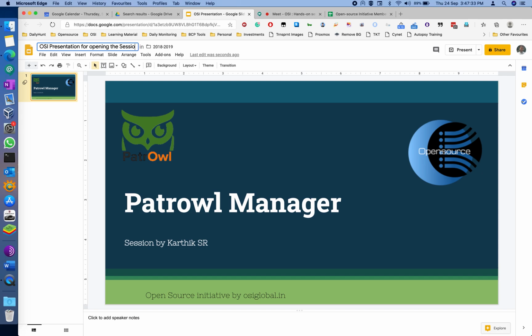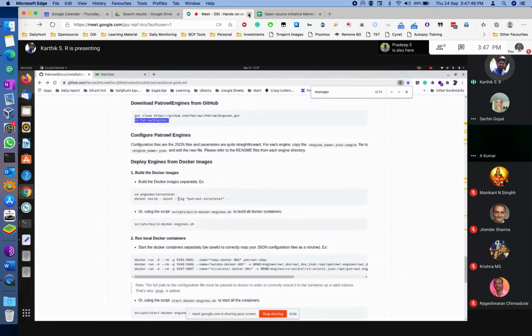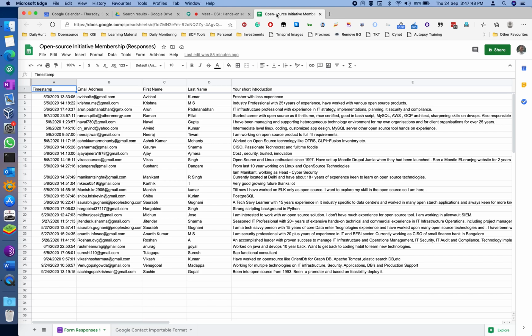Now we'll start building the Docker for these engines. You can bring up each engine one by one, or you can use this .sh file to bring up all the engines at once.